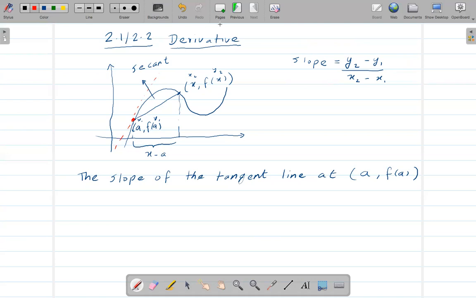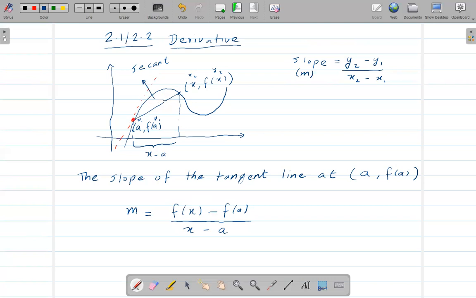So the tangent line is, okay, the slope, we can also say slope m. So the slope is equal to y2 minus y1 over x2 minus x1. So y2 minus y1 is f of x minus f of a, over x2 is x and x1 is a. All right, so here we found the slope of the secant line, right?